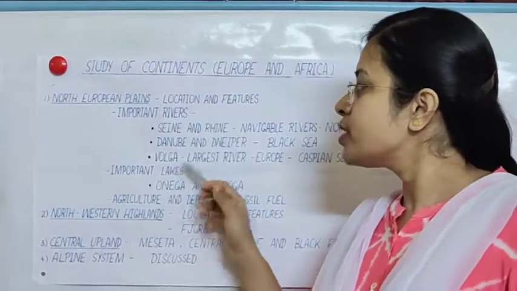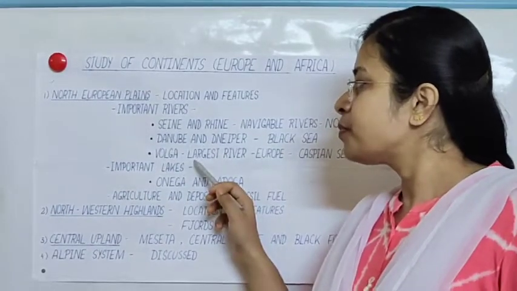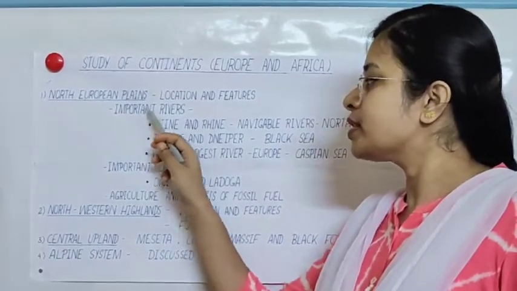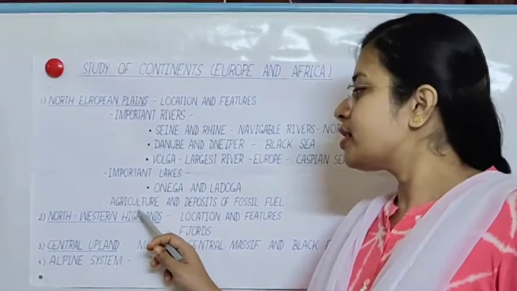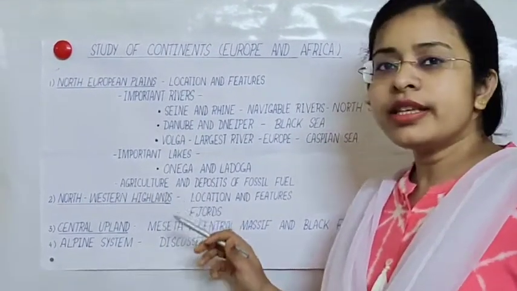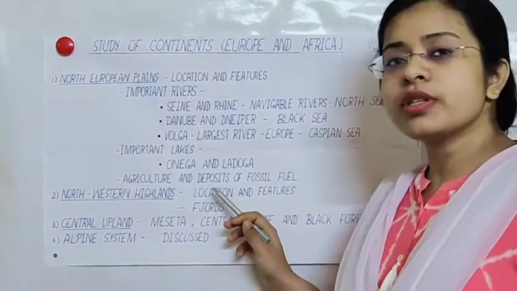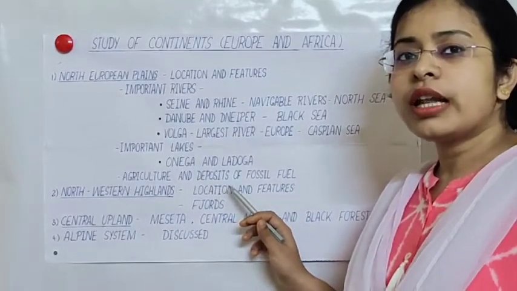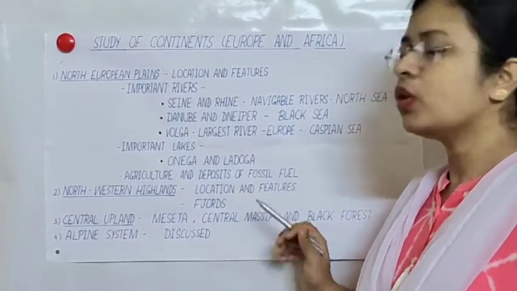Because of these numerous rivers and lakes present in North European plains, agriculture is the main activity of this region. This region has rich deposits of fossil fuel like coal and petroleum.